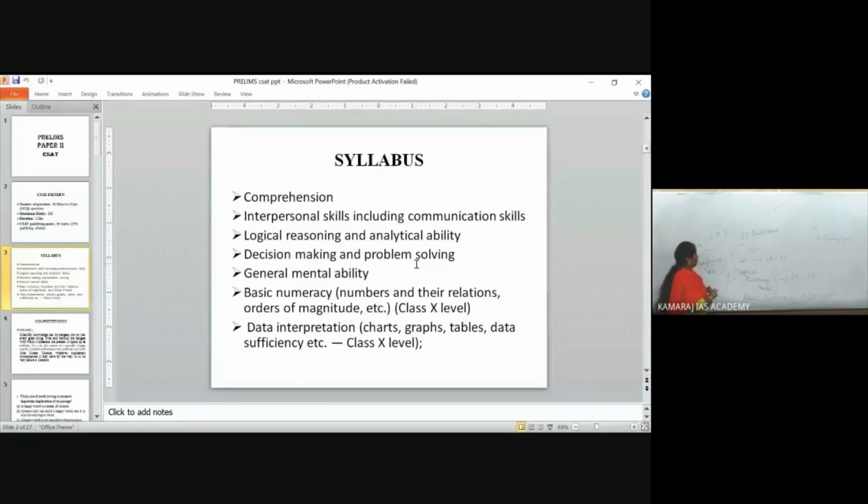Okay. Now, logical reasoning, mental ability, and basic numeracy. So you have the last line as data interpretation, charts and graphs. We'll see it one by one. Okay.